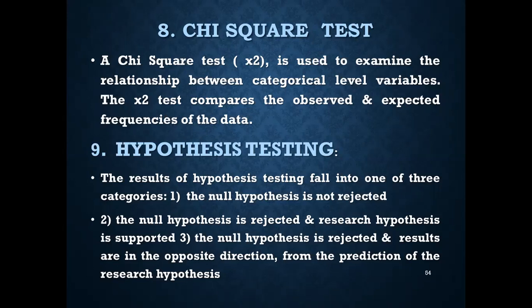Interpretation of the hypothesis testing. The results of the hypothesis testing fall into one of three categories. 1. The null hypothesis is not rejected. 2. The null hypothesis is rejected and the research hypothesis is supported. 3. The null hypothesis is rejected and results are in the opposite direction from the prediction of the research hypothesis. So this was hypothesis testing.